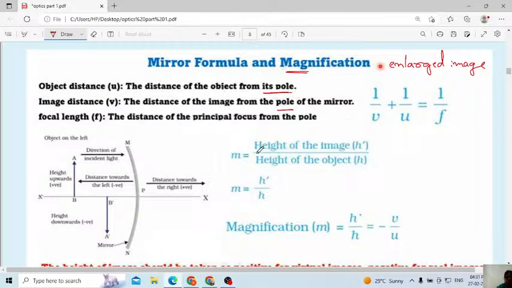Then what is the formula we will use to calculate the magnification? Magnification m is equal to the height of the image, h dash, divided by the height of the object, h. Always remember, it is nothing but magnification. Magnification is indicated by small m. It is equal to h dash divided by h, where h dash means the height of the image divided by the height of the object. This is equal to minus v divided by u.